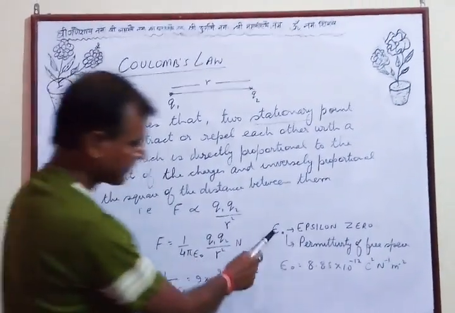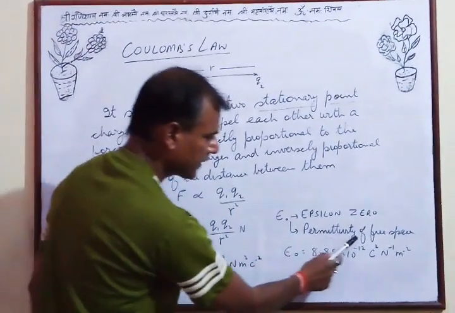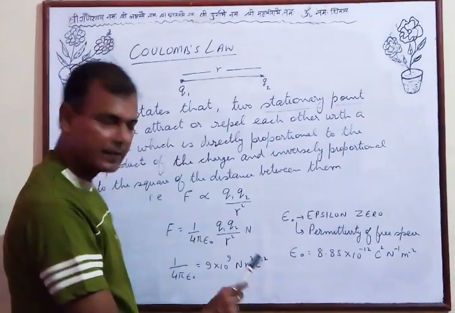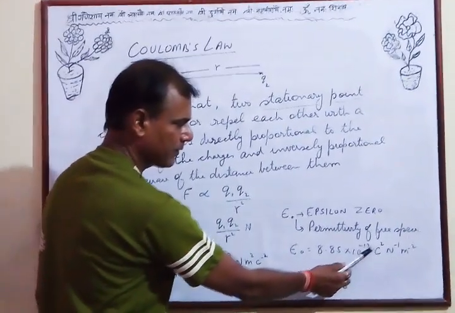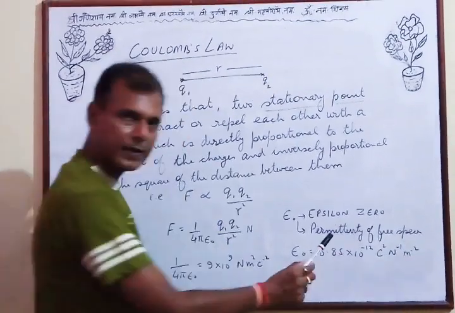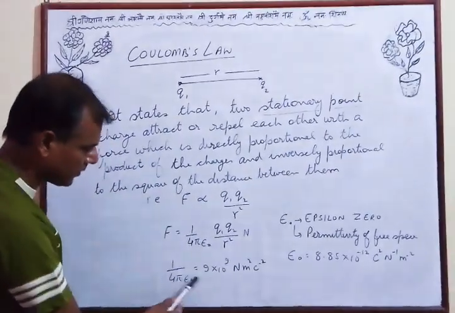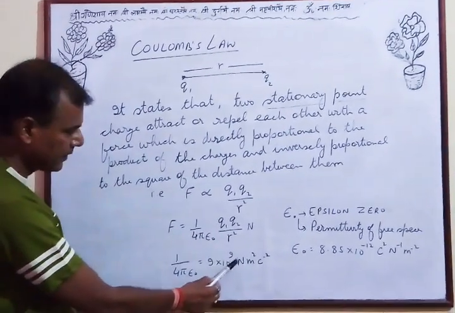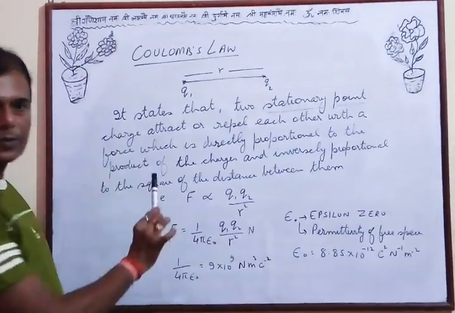This symbol stands for epsilon 0, and this denotes the permittivity of free space. Its value is 8.85 into 10 to the power minus 12 coulomb square per newton per meter square. The value of this constant 1 upon 4 pi epsilon 0 is 9 into 10 to the power 9 newton meter square per coulomb square. So this is your Coulomb's law.